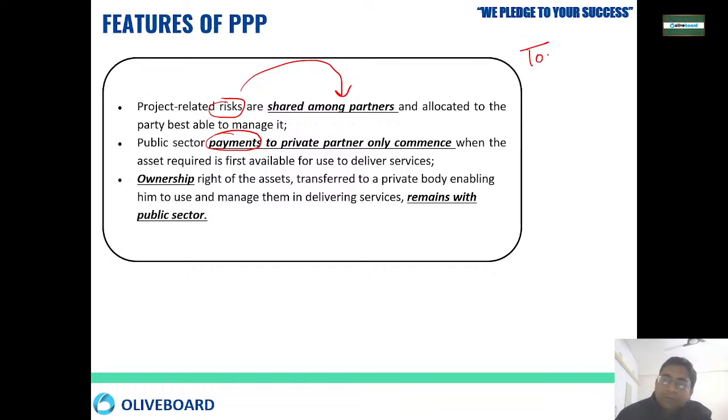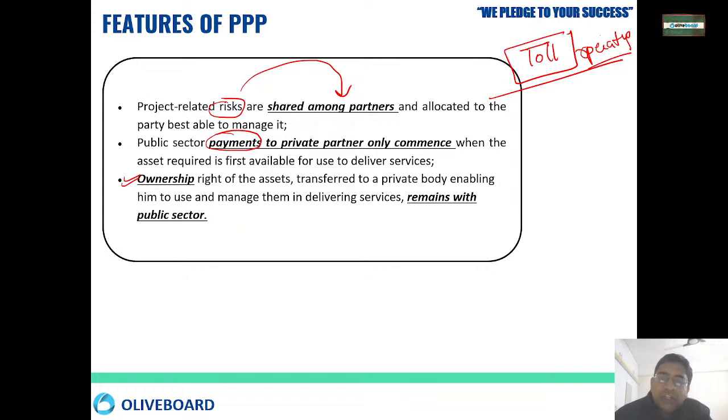For example, if you have a toll, once the road construction is over and the toll is operating, then only will the government also start putting money over there, okay. The payment to the private party is made only when the project or asset required starts delivering services, okay. Ownership is normally sometimes transferred to the public entity, sometimes to the private entity, okay. So ownership is also one of the important things.